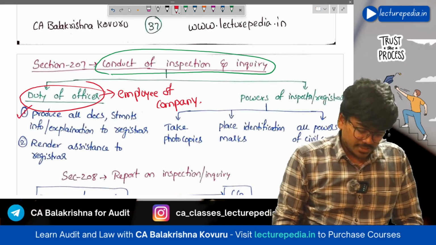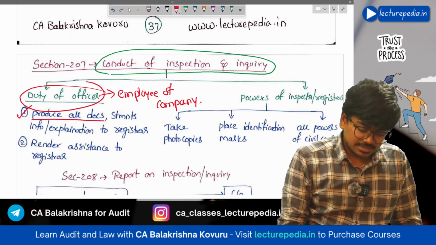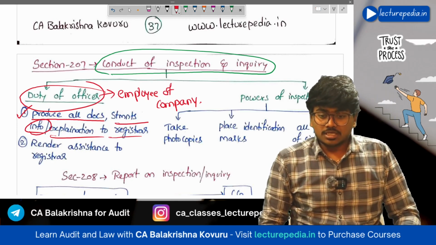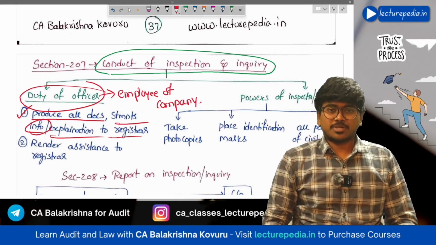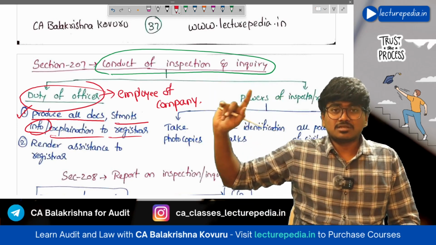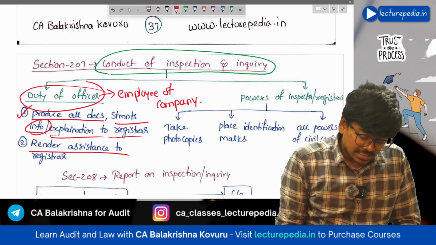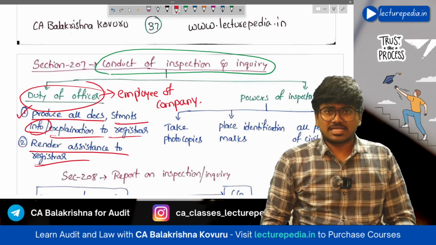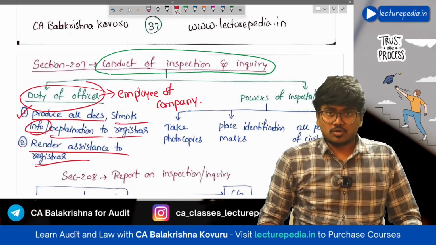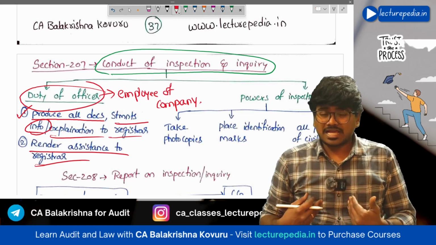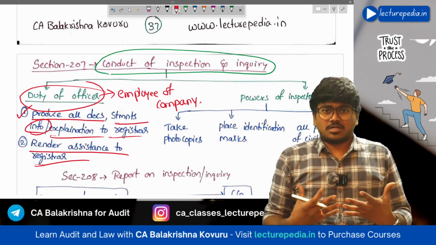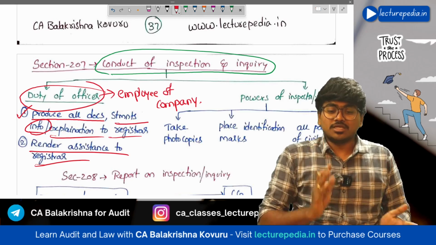The officer of the company shall produce all documents, statements, information, and explanation to the registrar. Whatever information has been asked by the registrar has to be furnished. Next, render assistance to the registrar. Whatever assistance or guidance is required by the registrar in that inspection has to be provided by the officer. Officer means officer of the company, employee of the company.